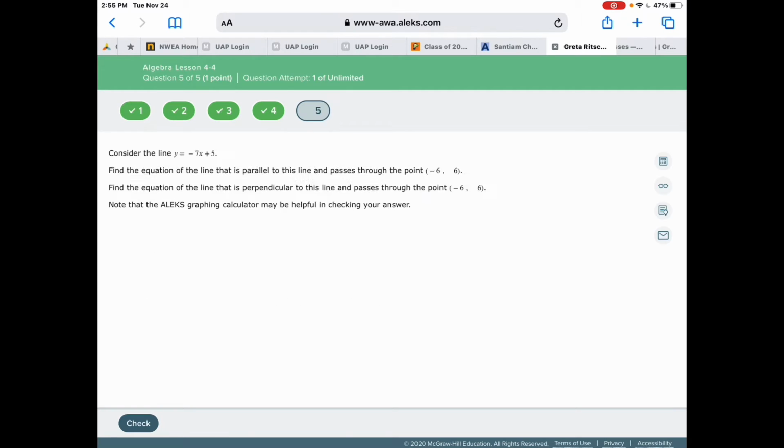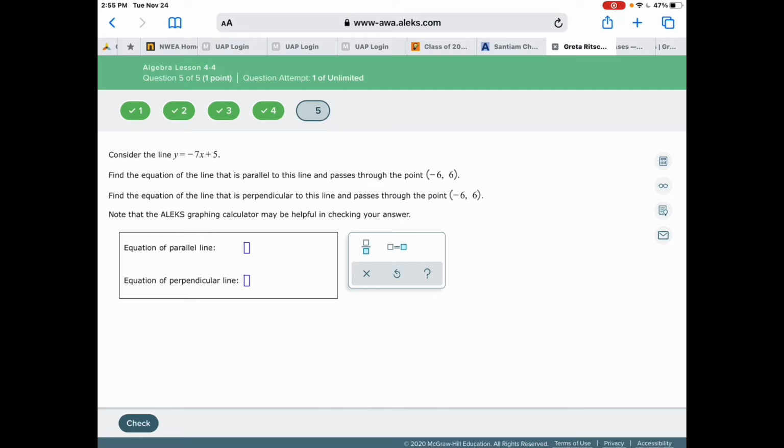Number 5. Consider the line y equals negative 7x plus 5. By now my brain says that is slope-intercept form. The slope of that line is negative 7. The y-intercept is 5. Find the equation of the line that is parallel to this line and passes through this point.